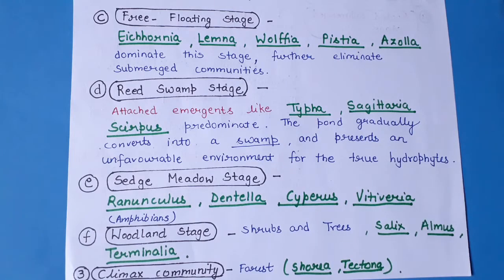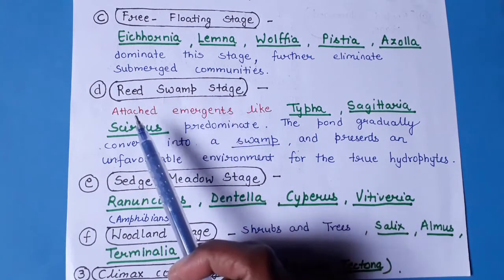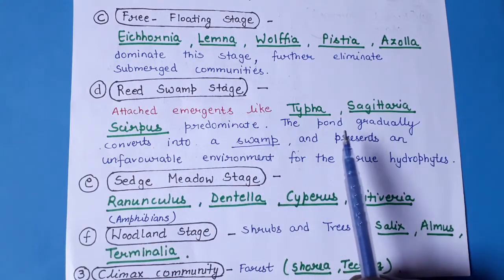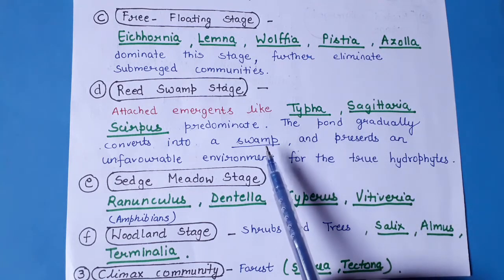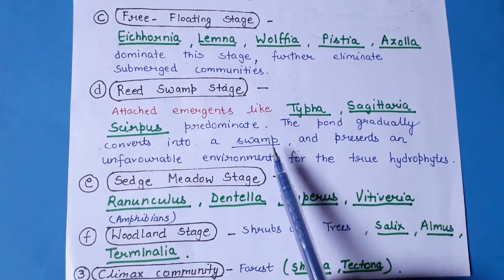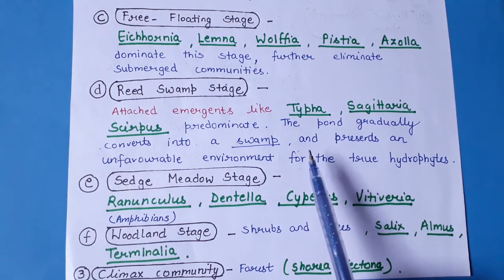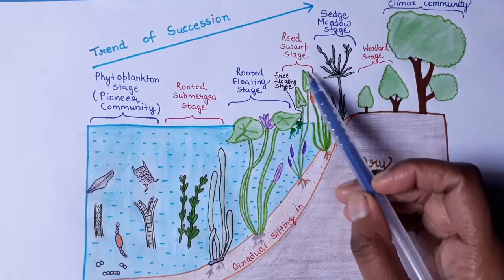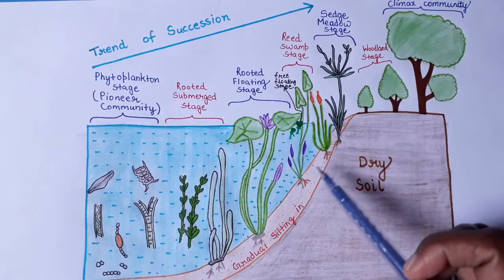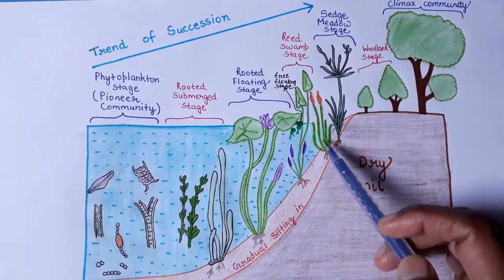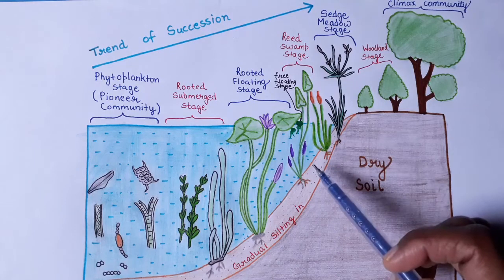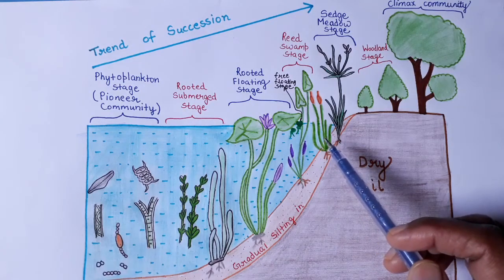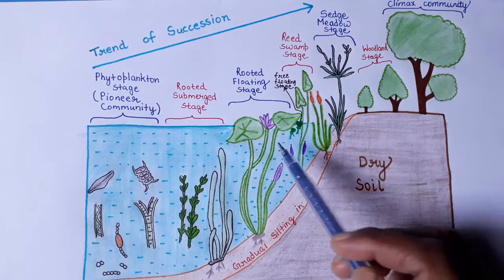Now the fourth seral stage is the reed swamp stage, in which the attached emergent plants like Typha, Sagittaria and Scirpus predominate, and the pond has gradually been converted into a swamp because there is very little water left at this stage, and due to this it creates an unfavorable environment for the true hydrophytes. So that is your reed swamp stage, represented by these attached emergent plants like Typha and Sagittaria. These are growing there, and now the pond has been converted into a swamp. There is little water available there, which creates an unfavorable environment for the true hydrophytes.